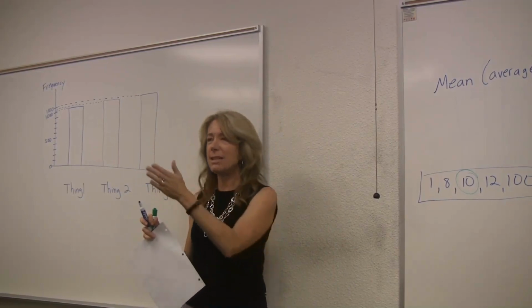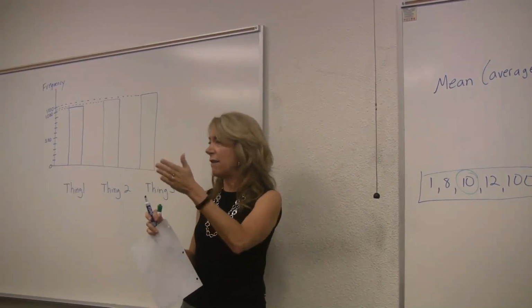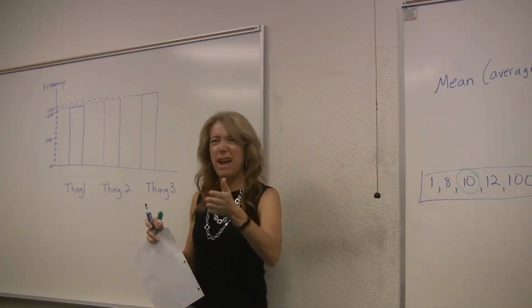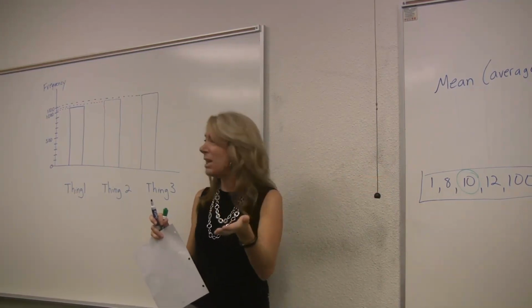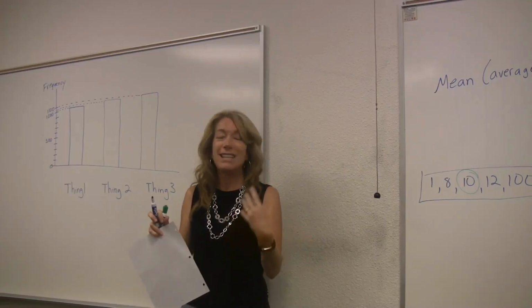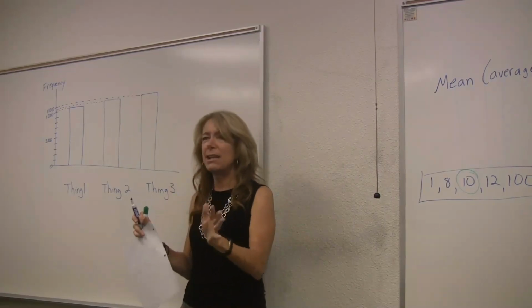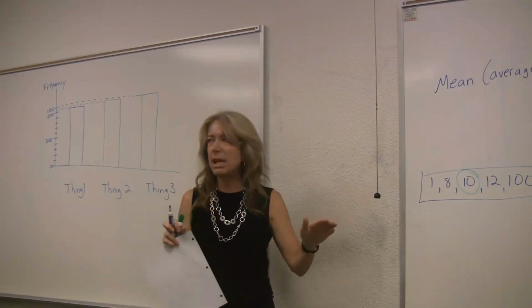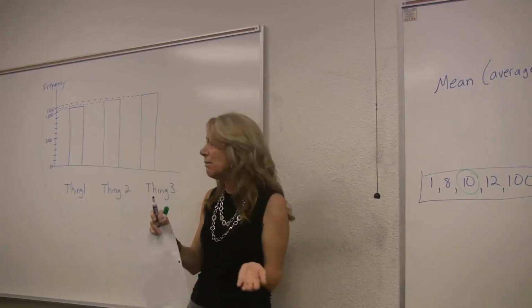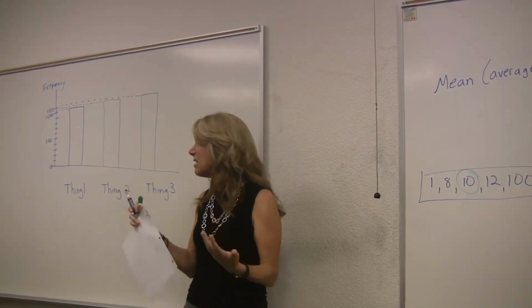The median would make sense because if you put them all in order, you'd have 5, 5, 5, 5, 5, 5, 5, 6, and 43. And so 5 would be in the middle. So the median would make sense. And the mode would make sense because the 5 shows up more often. That describes what's typical. So depending on the situation, sometimes the median makes more sense. Sometimes the mode makes more sense. Sometimes the mean makes more sense. It all just depends on what you're doing.